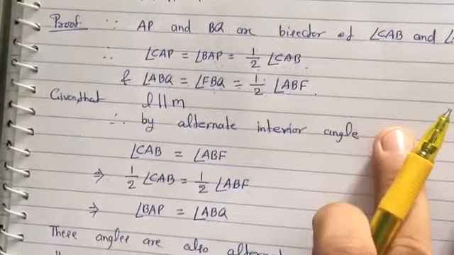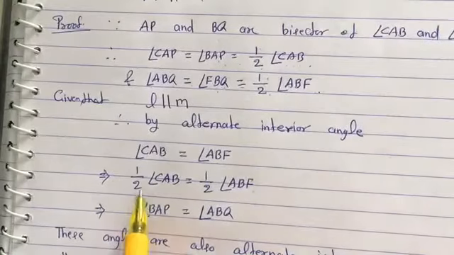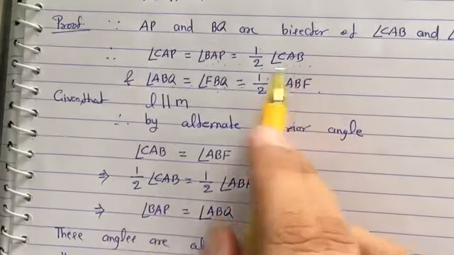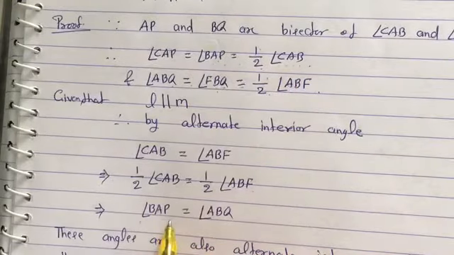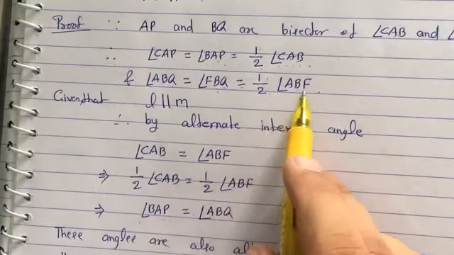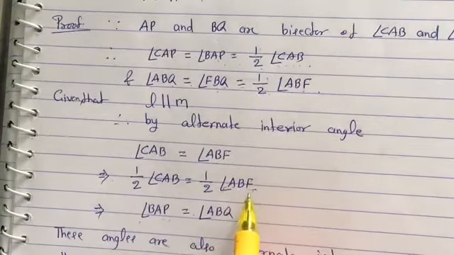So in the place of half angle CAB, we are going to write angle BAP, and in the place of half angle ABF, we are going to write angle ABQ.